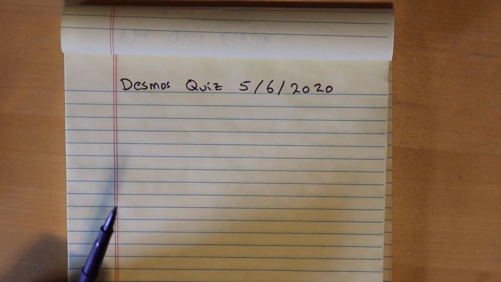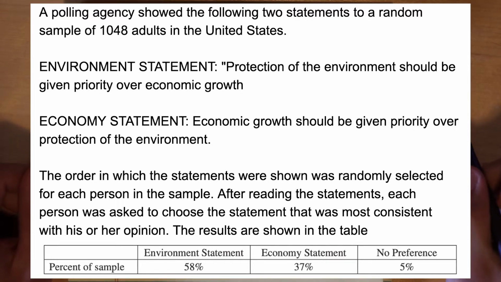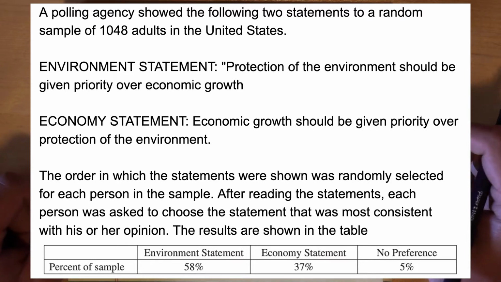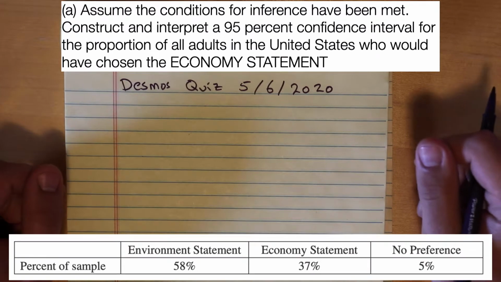All right, let's go ahead and get started. A polling agency showed the following two statements to a random sample of 1,048 adults in the US. Statement 1, the environment statement: Protection of the environment should be given priority over economic growth. The economy statement: Economic growth should be given priority over protection of the environment. The order in which the statements were shown was randomly selected for each person in the sample. After reading the statements, each person was asked to choose the statement that was most consistent with his or her opinion. The results are shown in the table on the left. Assume the conditions for inference have been met.